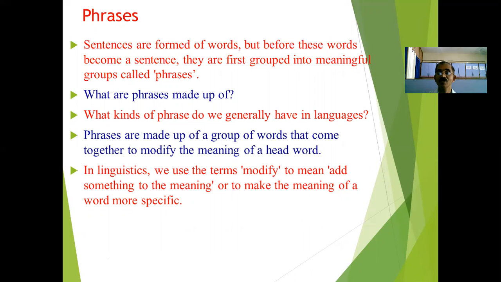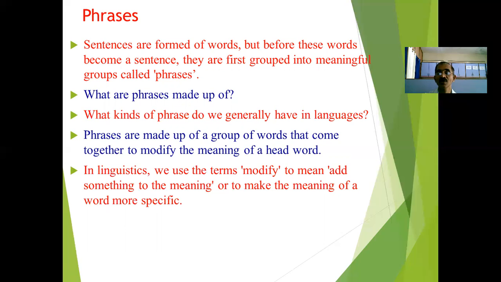The phrases are made up of groups of words that come together to modify the meaning of a head word. When we have a combination of words, that group of words comes together in order to modify the meaning of a head word. In linguistics, we use the term modify to mean add something to the meaning.